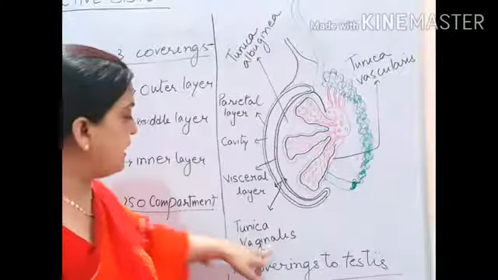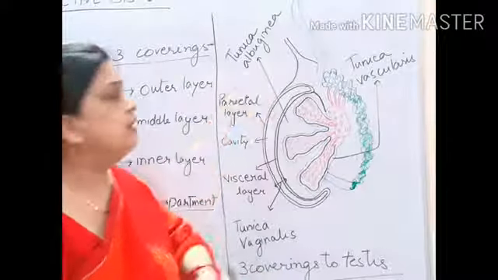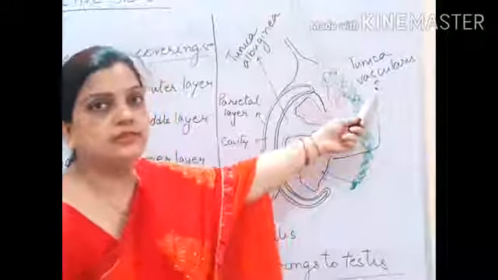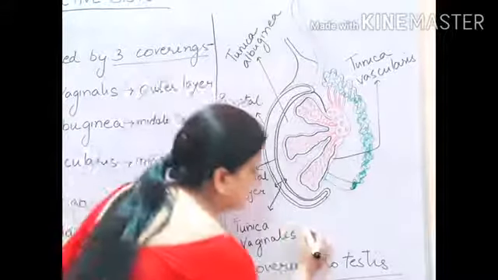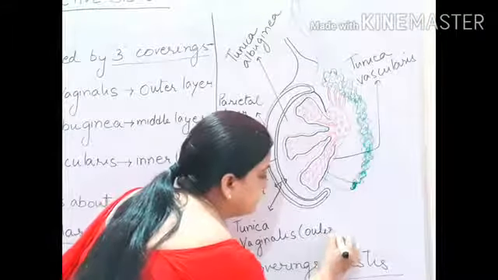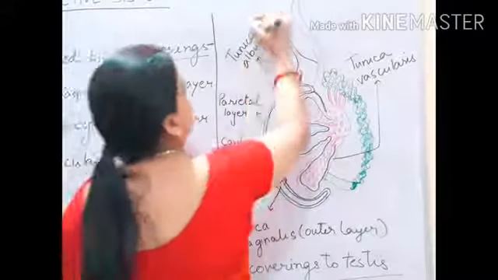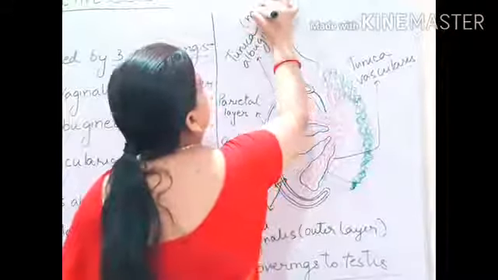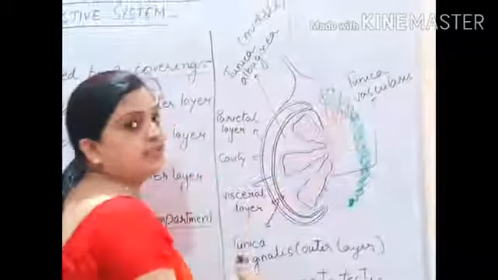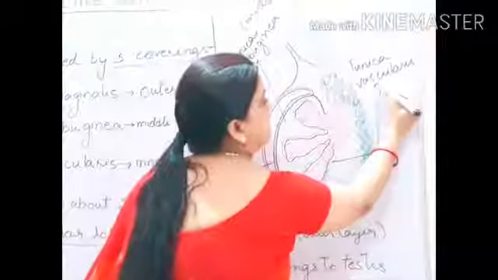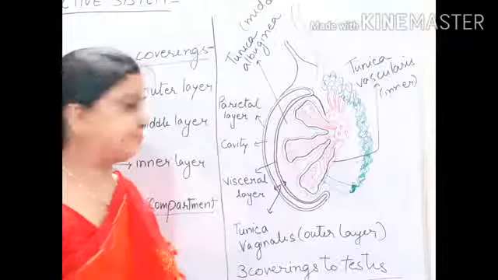Now you can see I have written tunica vaginalis, tunica albuginea and tunica vascularis. Tunica vaginalis is the outermost layer. Tunica albuginea is the middle layer and tunica vascularis is the inner layer. These are the three walls.